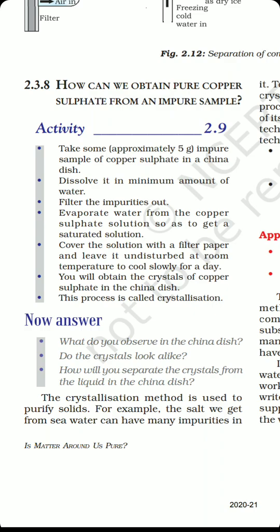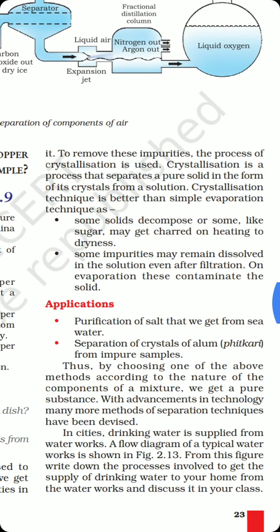The salt we get from the seawater can have many impurities in it. To remove these impurities, the process of crystallization is used. Crystallization is a process that separates a pure solid in the form of its crystals from a solution, and the impurities are separated out. Now there is a topic why crystallization technique is better than simple evaporation. So first of all, some of the solids may get decomposed or charred on evaporation. So for such kind of solids, crystallization is a better technique. Secondly, some impurities may remain dissolved in the mixture even when evaporation is carried out. Therefore, crystallization works well over there.